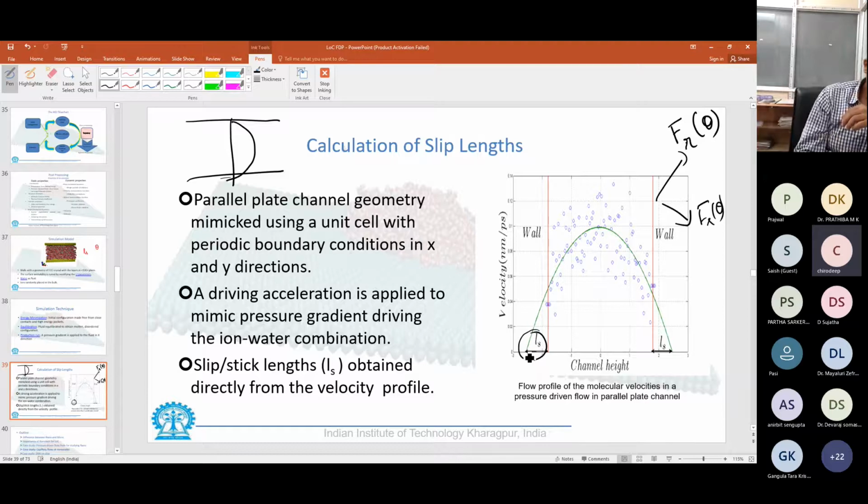So from this plot, we can connect slip length and theta, and then precisely decide what type of device would be needing what kind of flow. There are certain devices where we need to expedite our flow. We need more flow rate, and for those cases we would need a flow where the slip length is positive, or we are obtaining a throughput more than that predicted by the continuum hypothesis.